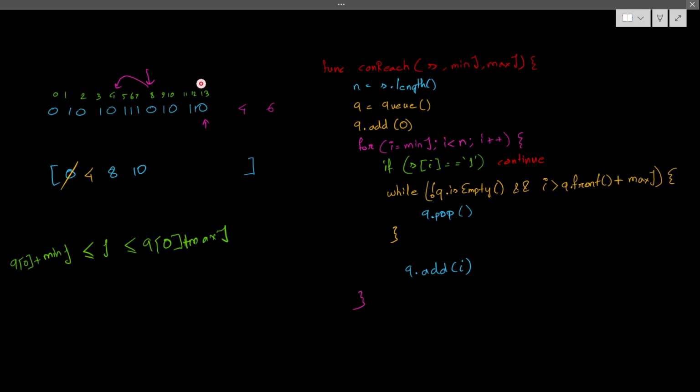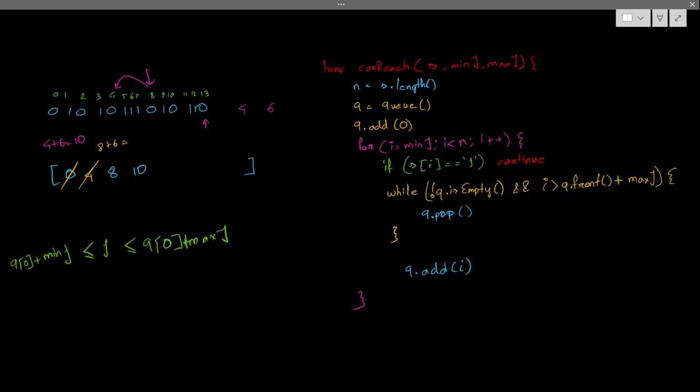From which index can I reach 13? The queue is not empty, so I will check the first element. From the first element, can I reach 13? As you know, my 4 plus the limit is 10, so this 13 is clearly outside my range. So I'll pop this item. The next item is 8.